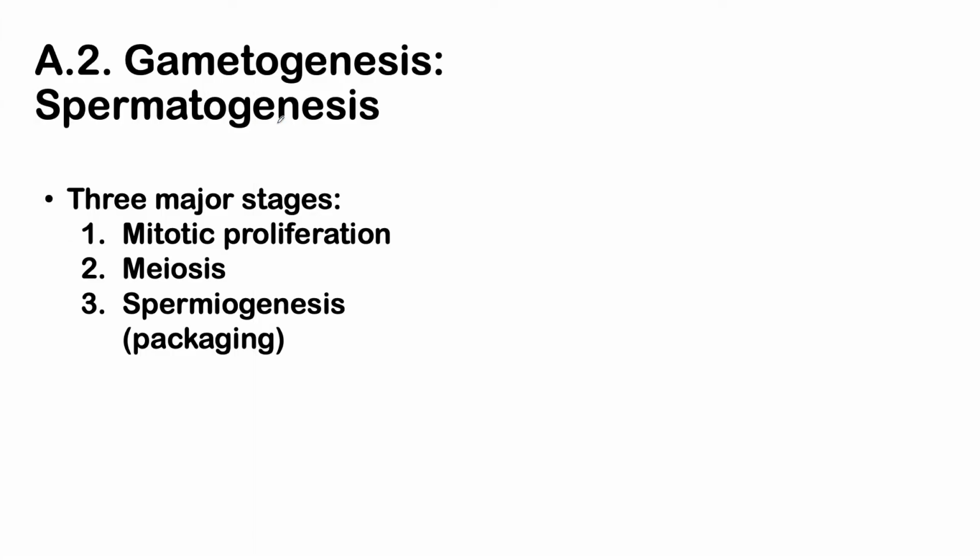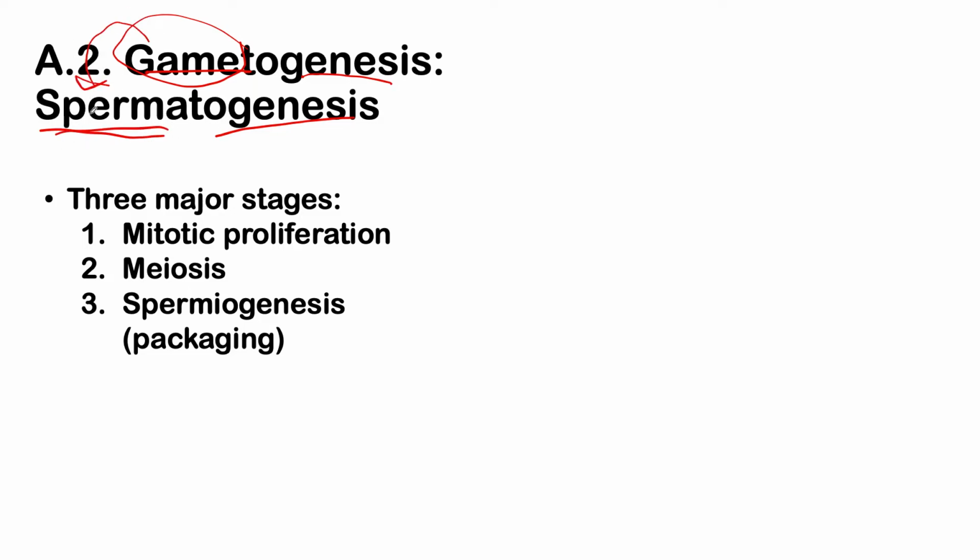Now, as we mentioned earlier, we focus on our testis, where spermatogenesis happens. Genesis is a term that refers to generation or creation, and spermato refers to the sperm. So this is a type of gametogenesis, the creation of gametes. Specifically for this one, we will be focusing on the gamete, which is our sperm.